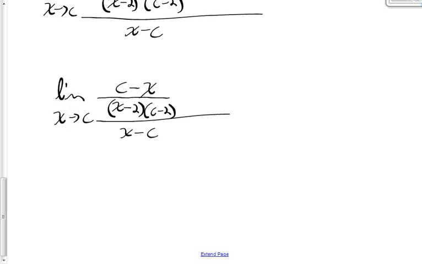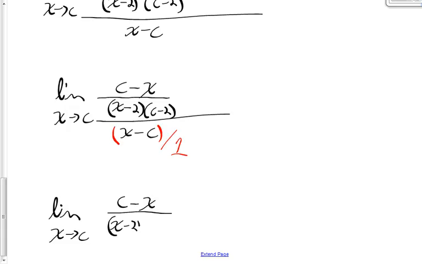Okay, so now I'm going to take the fraction in the denominator, which is x minus c divided by 1. I'm going to flip that fraction over and multiply by it. So I'm going to have the limit as x approaches c of c minus x over x minus 2 times c minus 2 multiplied by the reciprocal of this fraction in the denominator, which is 1 over x minus c.